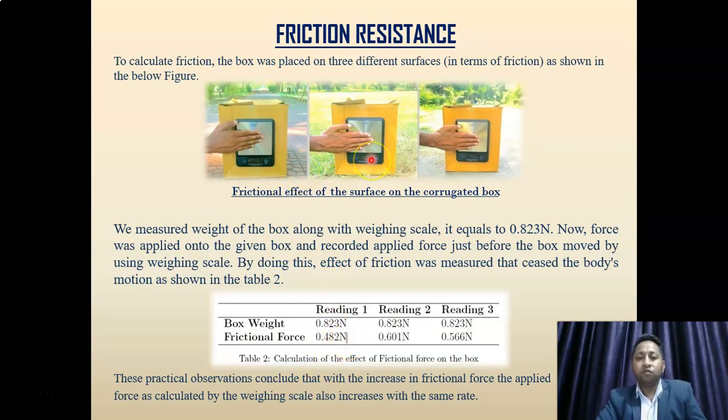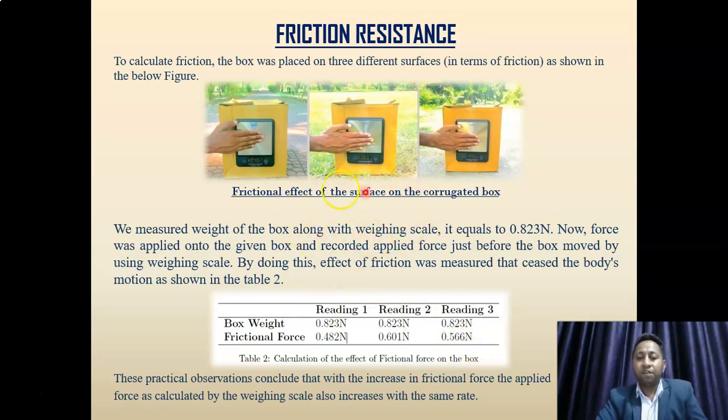In the second case, we noticed that the box moved when the force exceeded 0.601 Newton. And in the third case, we observed that the box moved when the force exceeded 0.566 Newton, right?